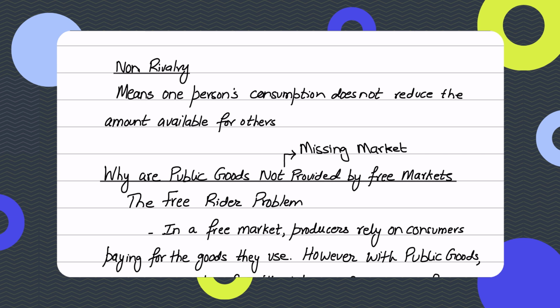The satisfaction that I will get from consuming public goods is the same satisfaction that you will get, right? If we take the streetlights example. So these are the two main characteristics that you must be defining accurately in your answers.